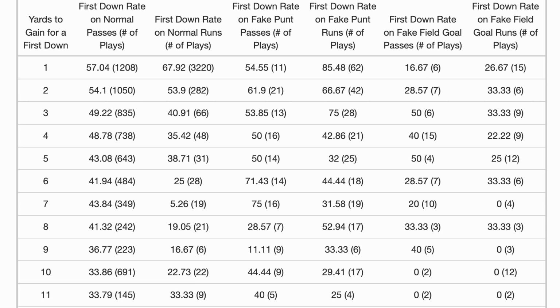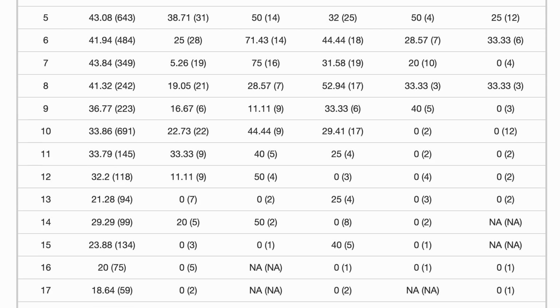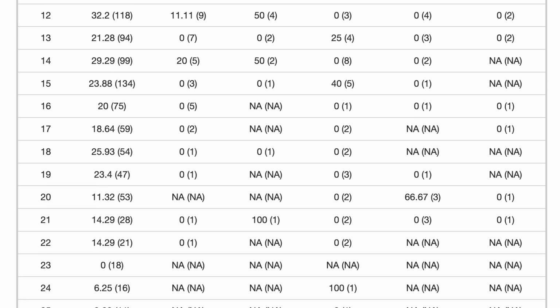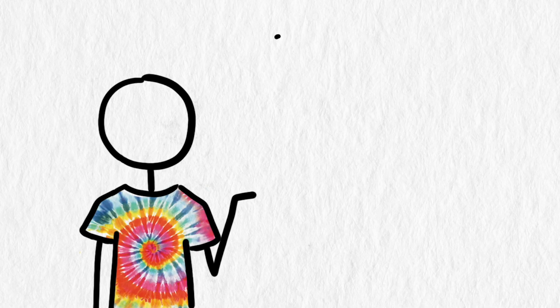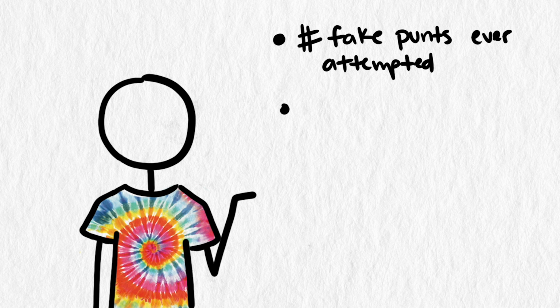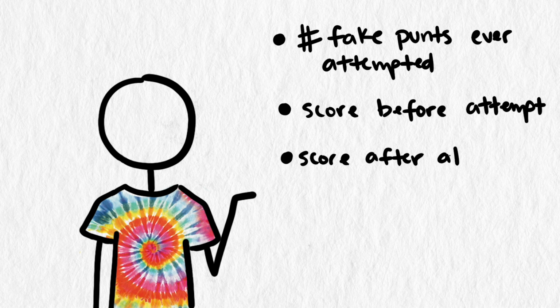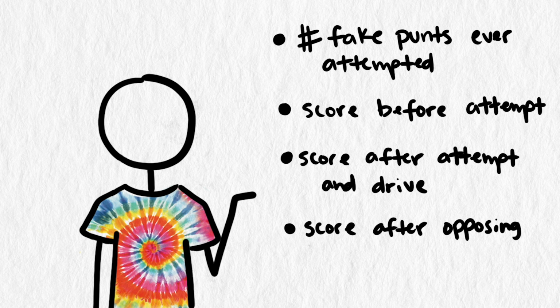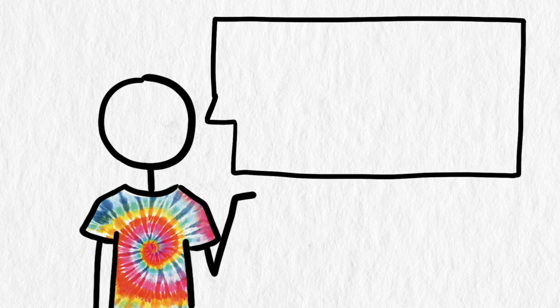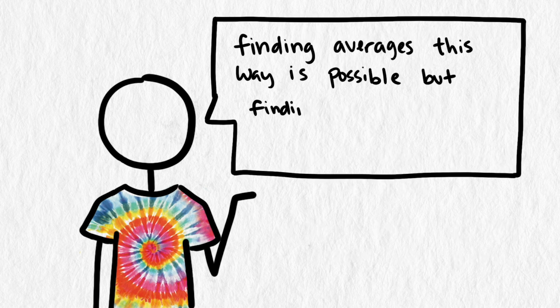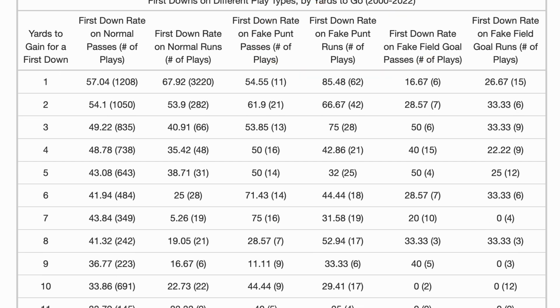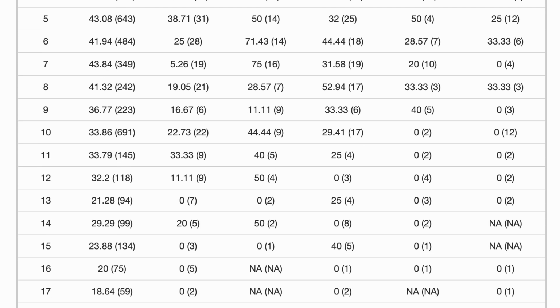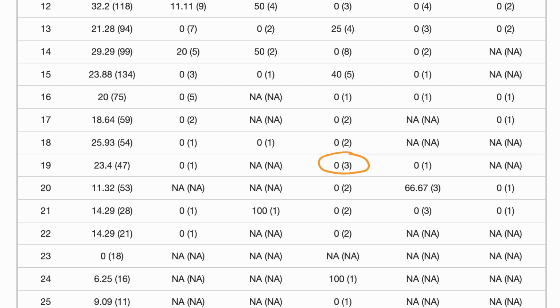Since I mentioned average, many of you will be thinking that we will calculate averages from data, but it's hard to get data for such specific situations. We would need to know field position before the fake punt, the scores of each team before attempting the fake punt, and the scores of each team after the subsequent drive. Finding averages this way is possible, but finding the data will be challenging and lengthy. Even if we limited it to just the team in question, since they have particular strengths and weaknesses, our sample size might not be large enough, since this type of play is not very common.